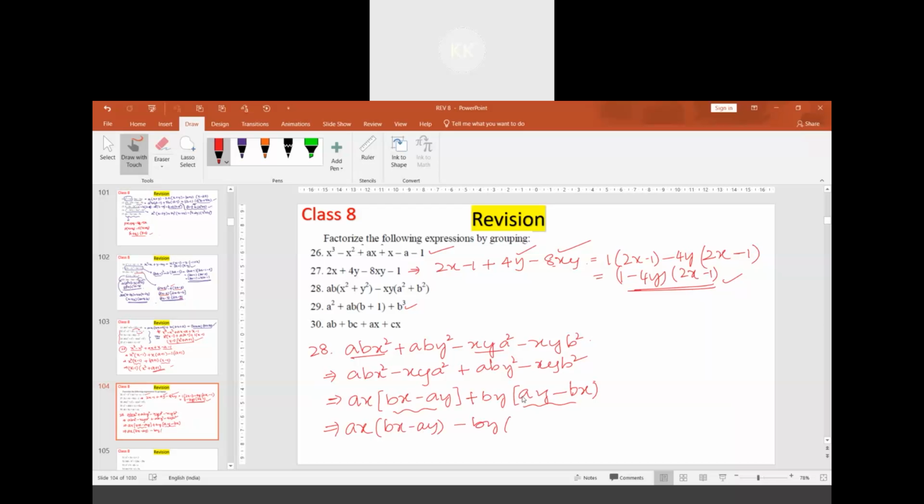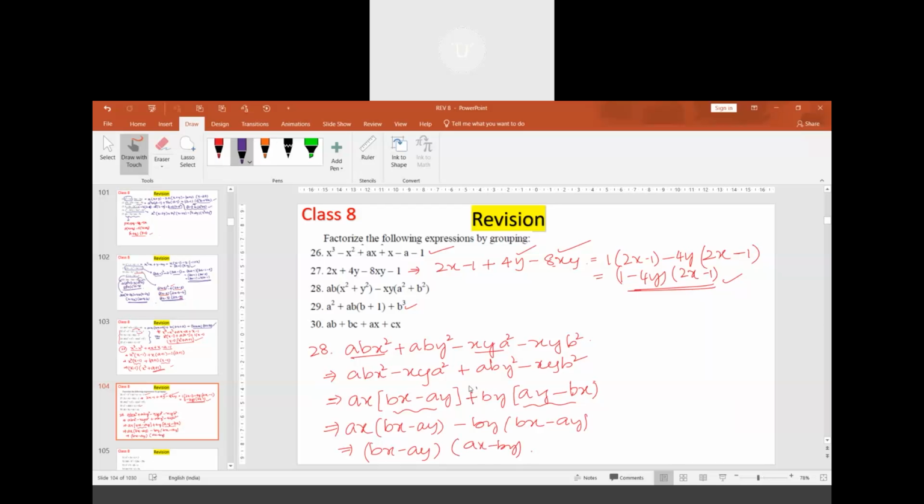Then the internal term becomes negative, this bx becomes minus, positive ay. So bx minus ay, minus ay. Now here bx minus ay is common. So multiply ax minus by; take ax minus by as common. Understood?